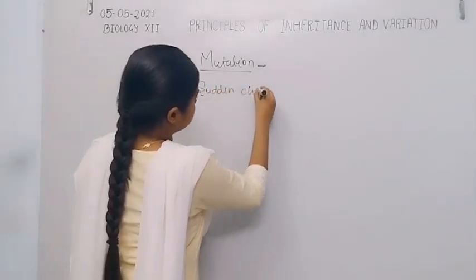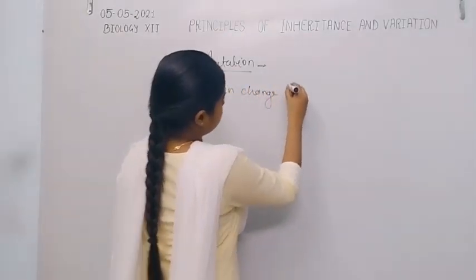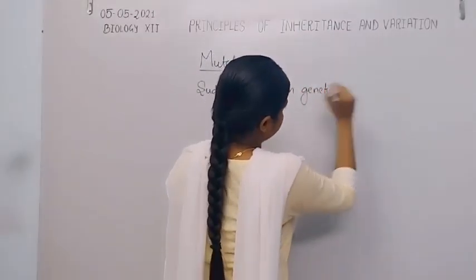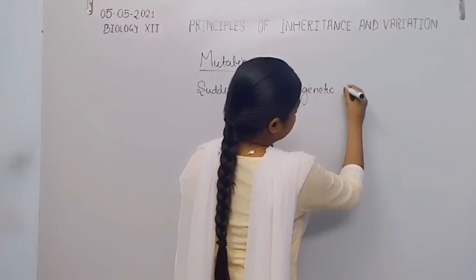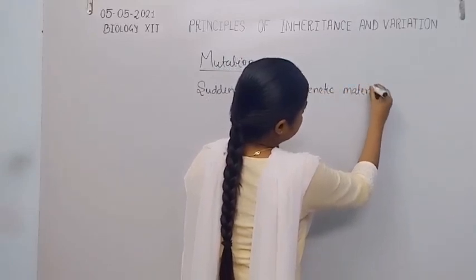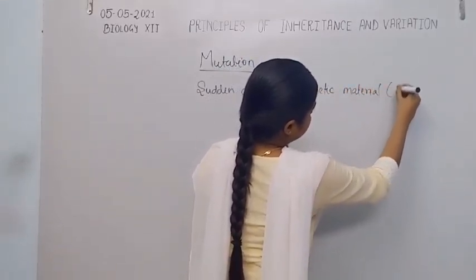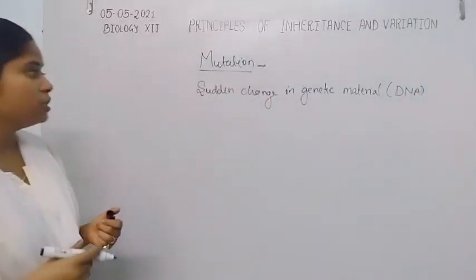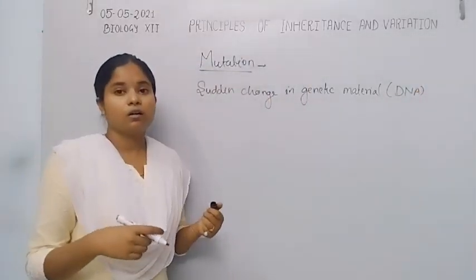Sudden change in genetic material or DNA causes mutation.